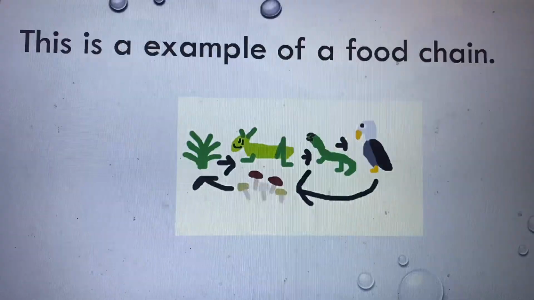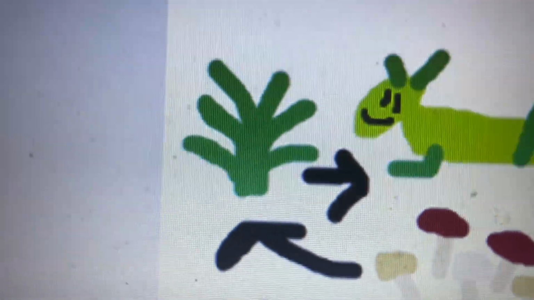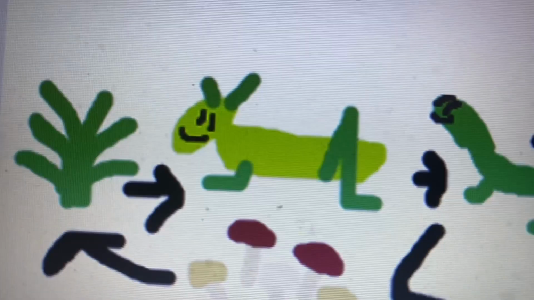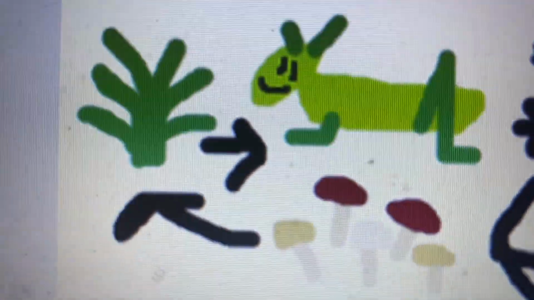Here's another example of a food chain. Here's a plant, and that plant was eaten by a grasshopper, and that grasshopper was eaten by a lizard, and then the lizard was eaten by an eagle, and the eagle starts decaying, and the mushrooms here are shown as decomposers, which also provide nutrients so more plants can grow.